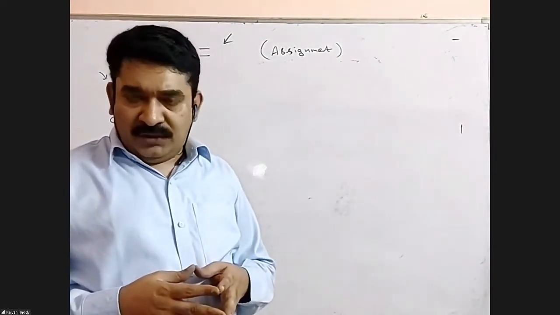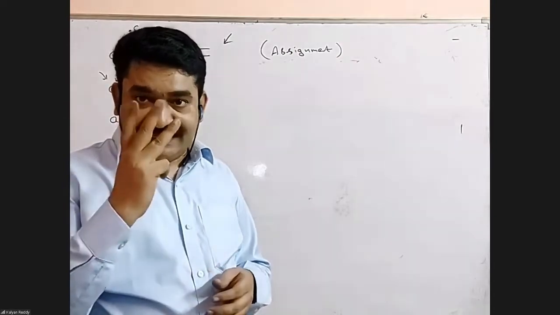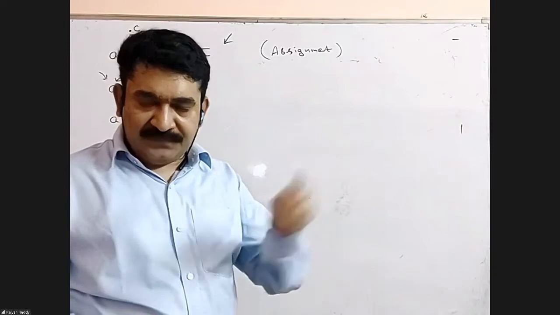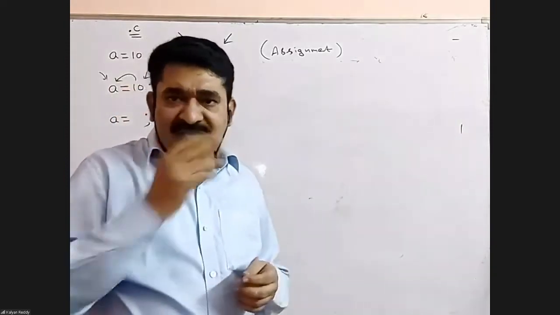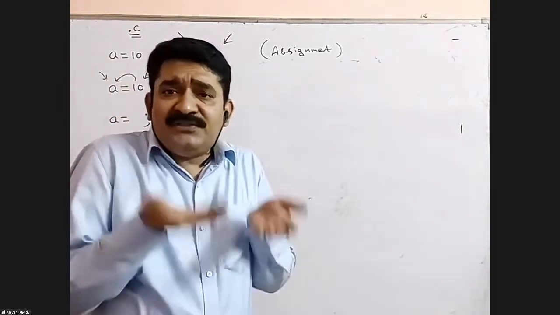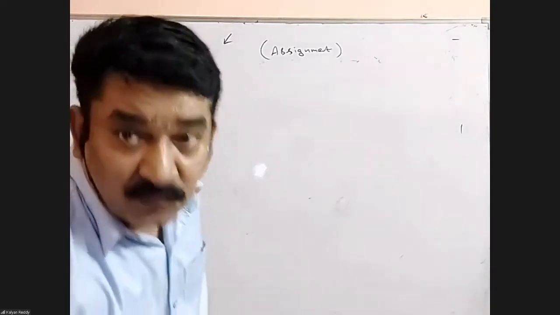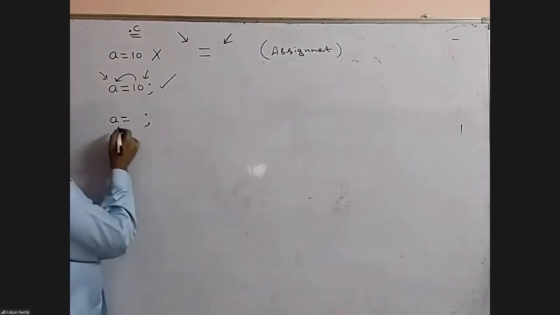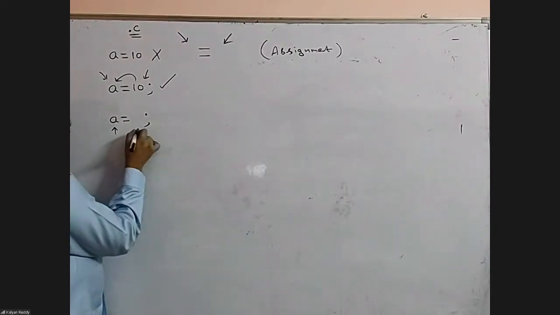According to the number of arguments, all operators are divided into three categories: unary, binary, ternary. Leave aside unary and ternary. The majority of the operators are binary. Binary means two. Compulsory two arguments required. Right now, the assignment operator requires two arguments, left side one and right side one.